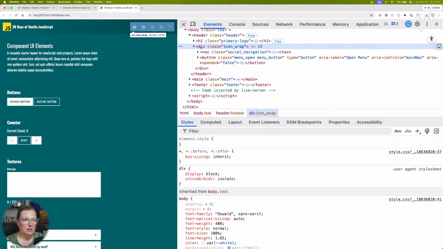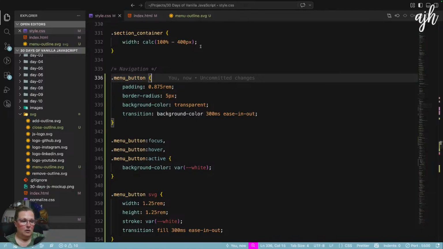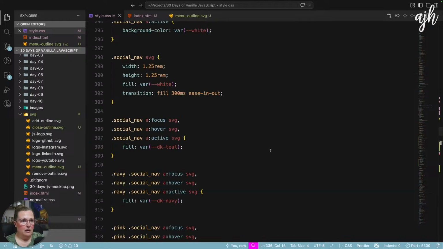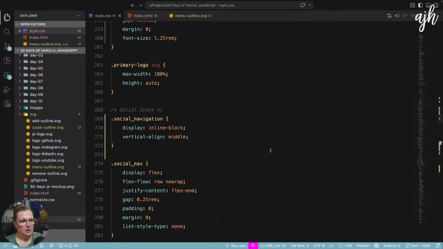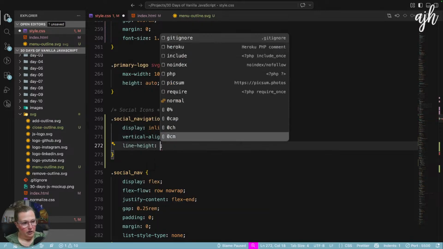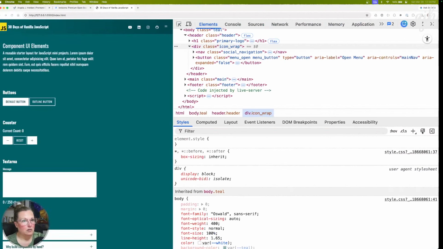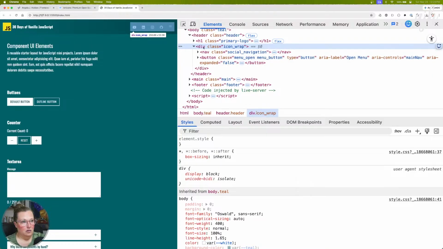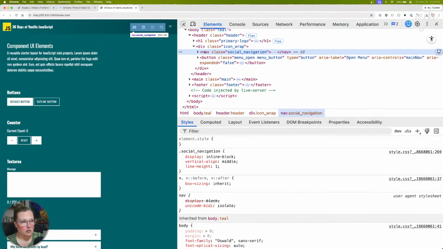Is it giving it line height because it's display inline block? Can I just change the line height? Or are you going to force me to use flex? That helped.